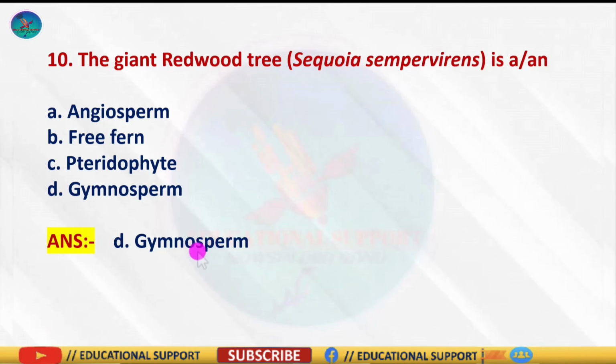It is a group of plants having thick, woody and branched stems. You know that. The other options are incorrect because pteridophyte is a primitive group; no tree is included in this. Ferns are included in pteridophytes. Angiosperms are different from gymnosperms in seed habit and adaptation. So the correct answer is option D, gymnosperm.